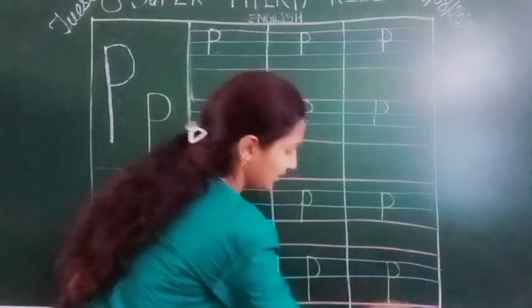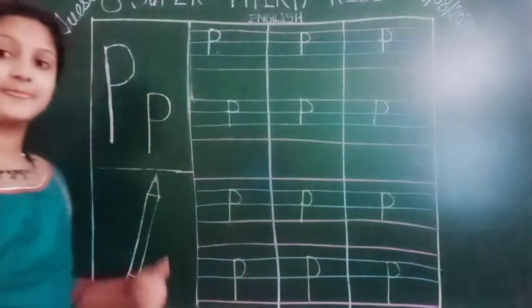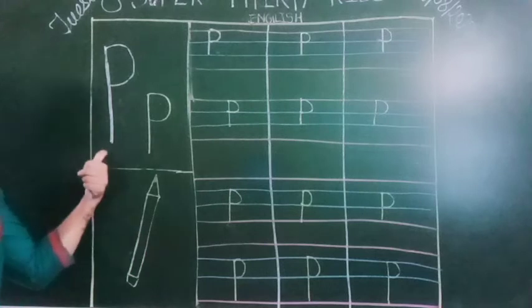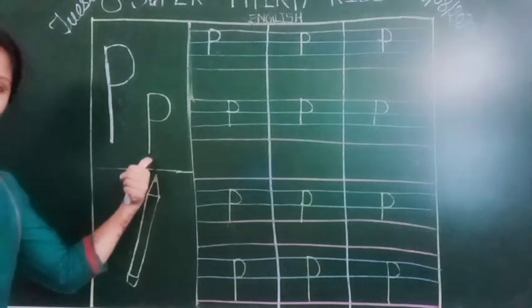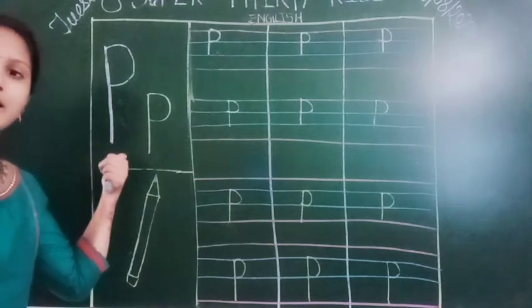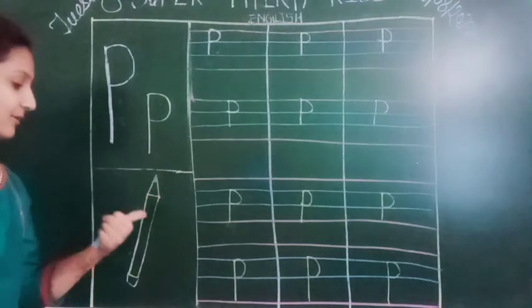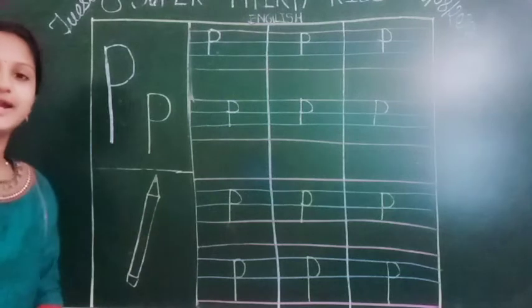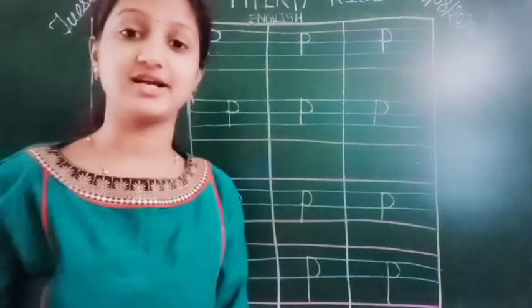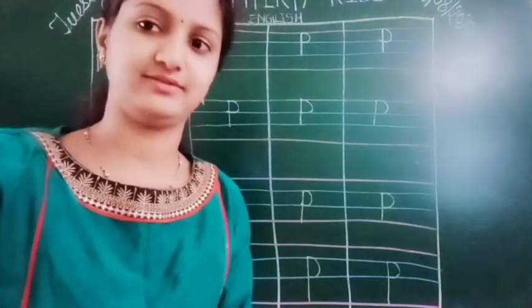P says P for parrot. This is the capital P and the small p. P says P. P for pencil. Yes, again and again you have to repeat it.